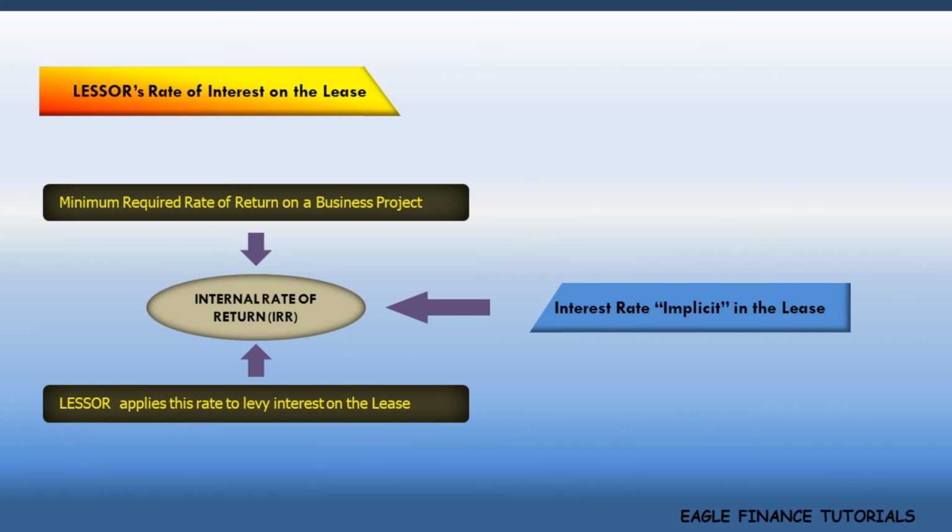We know when the lessor charges interest, it's an income to him. In parallel, the lessee also should account for in his books as interest expense. At what rate does the lessee account for the interest expense?